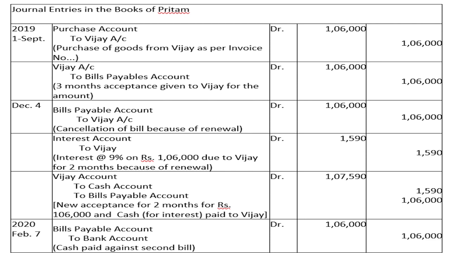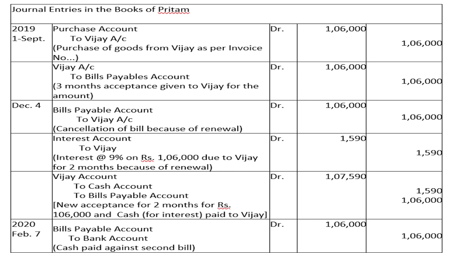However, on December 4th, he requests for cancellation of the bill for renewal purposes. So bills payable account, which was credited earlier, shall be debited now for cancellation, and Vijay's account is credited to the extent of rupees 1,06,000. However, this renewal is done with an obligation to pay interest.